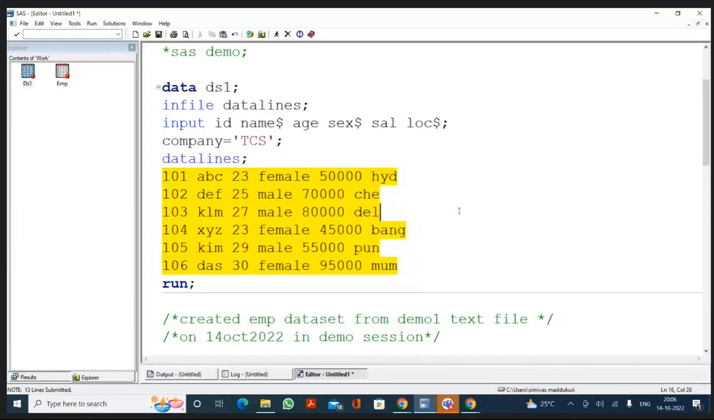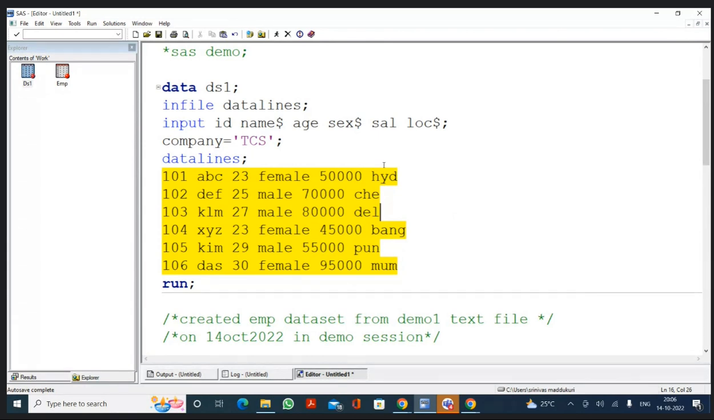Sir, under the company variable, I want to write different company names like TCS and other companies also. In that way, you can write by using a condition. What is your requirement? Say, for example, if it is a male, I want TCS, and if it is a female, I want Infosys. By using some condition.